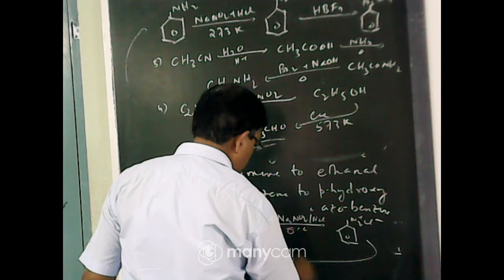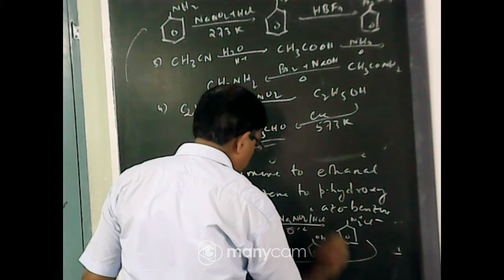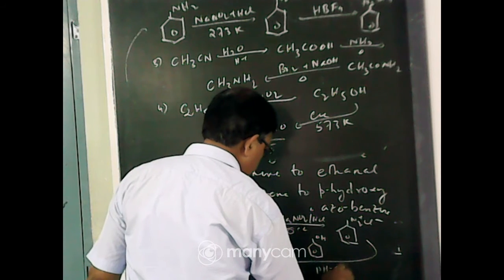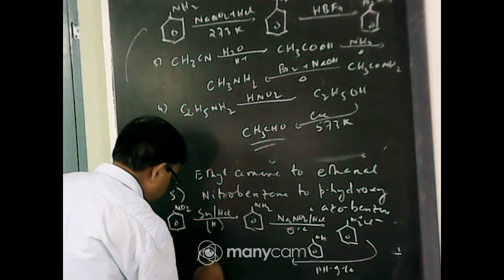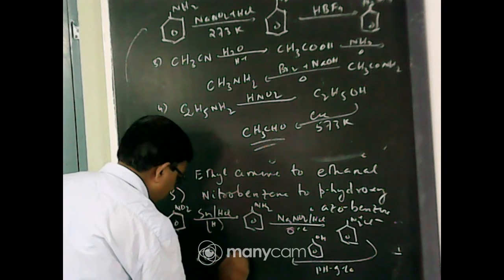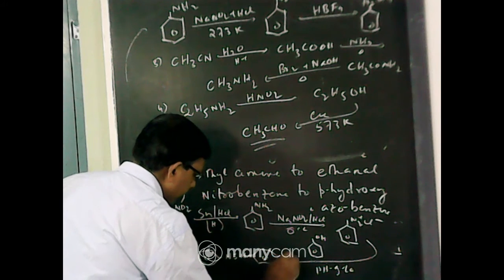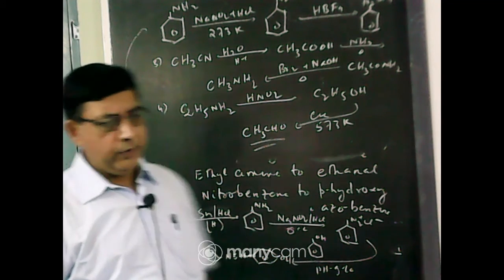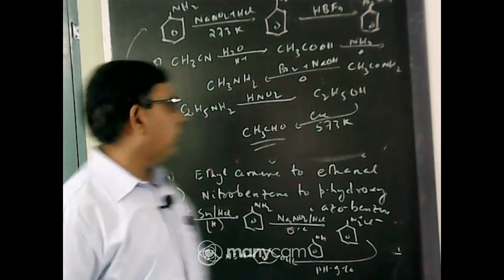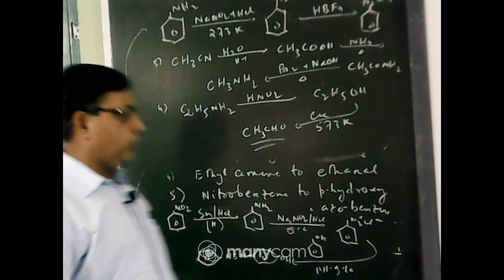This diazonium salt when treated with phenol at pH 9 to 10 forms this compound, an azo compound, azo dye, para-hydroxyazobenzene. It is known as the coupling reaction. So in this way, in your board exam, the conversion is normally one step or two step.